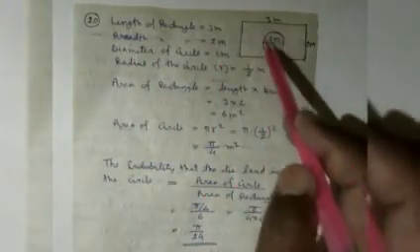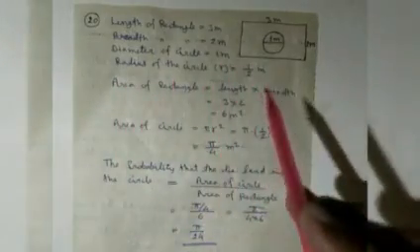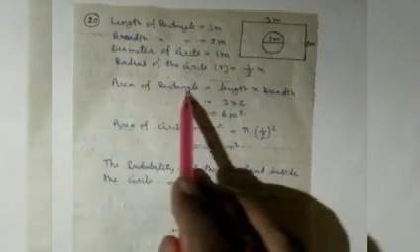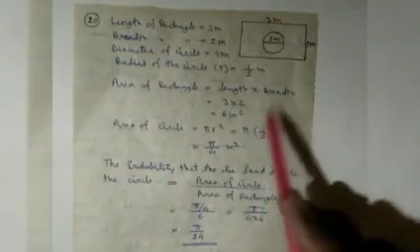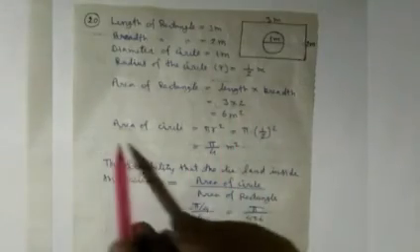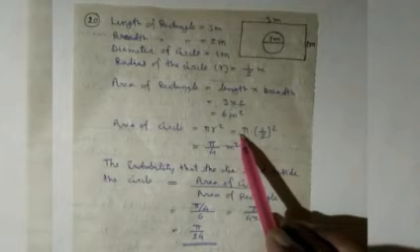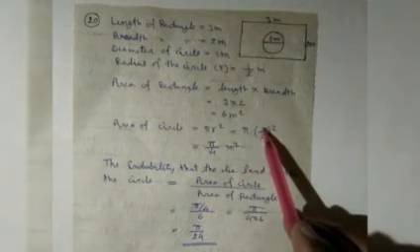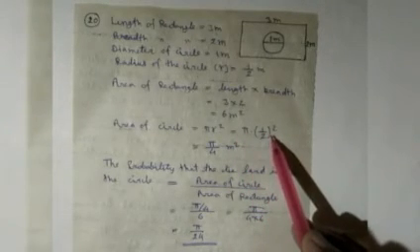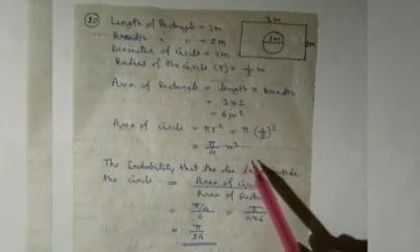The diameter of the circle inside the rectangular region is 1 meter, so the radius will be 1 upon 2 meter. Now the area of the rectangle is length into breadth, 3 into 2, which is 6 meter square. The area of the circle is pi r square, so pi into 1/2 square. 1/2 square means 1/4, so it will be pi by 4 meter square.